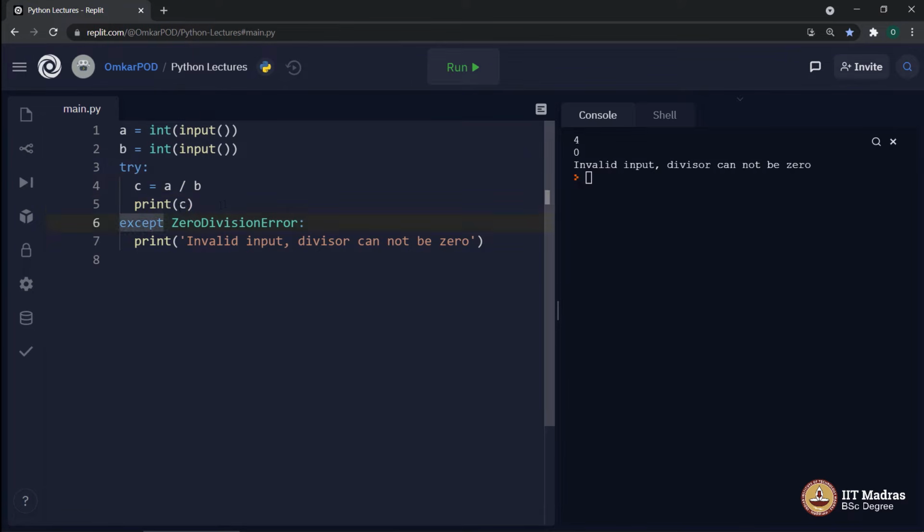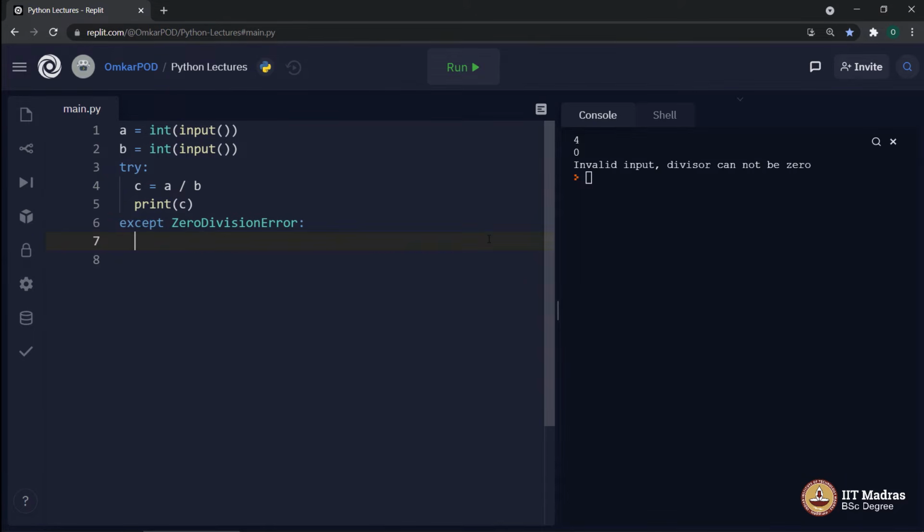If not, which means if you come across an exceptional situation which is zero division error, please print this message and then terminate without any error. As you can see, this is not an error. This is a simple print function.